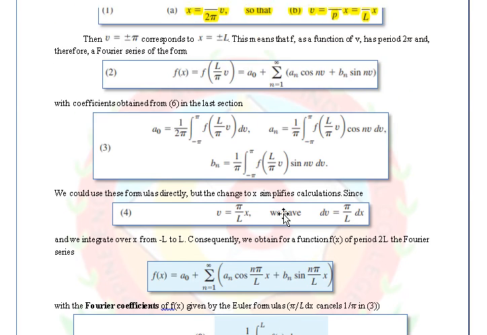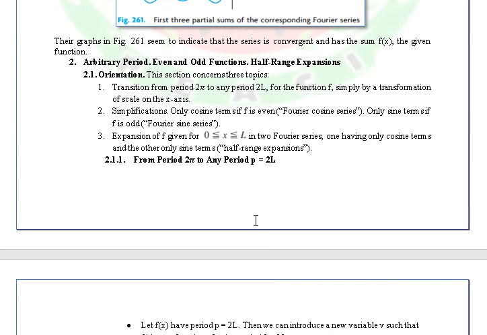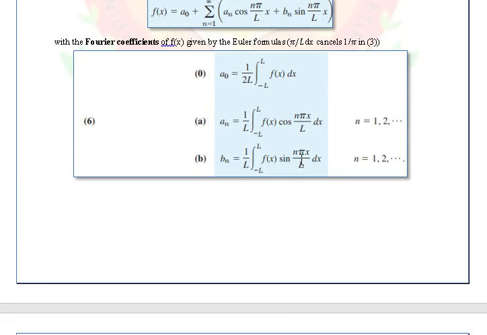Period of L. So in this case, instead of assuming that we are just dealing with the sinusoidal na function, we make it general to analyze all possible functions that have a period of 2L. Okay, so that's why we use this equation here.